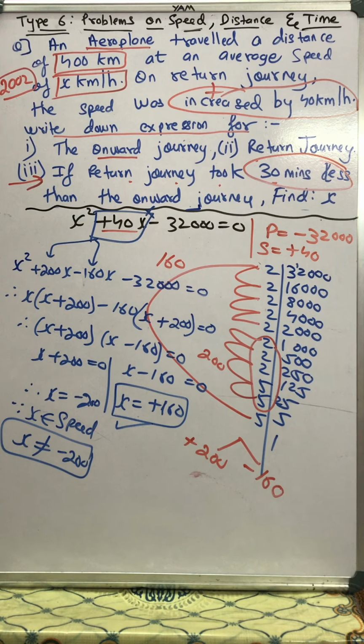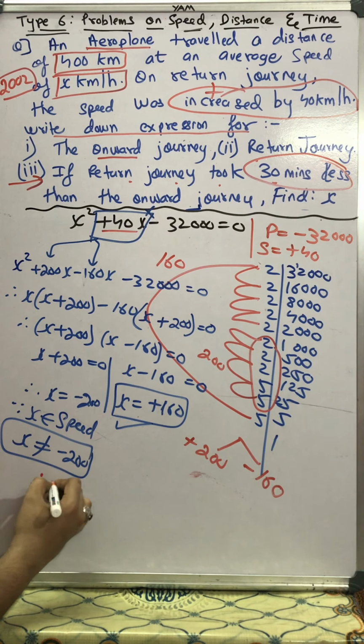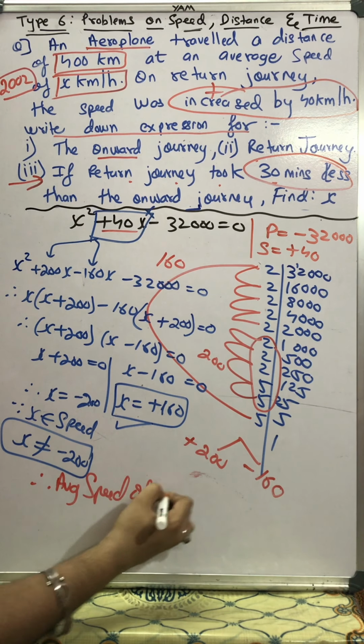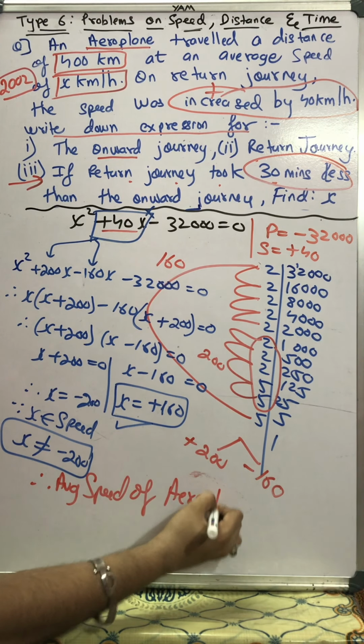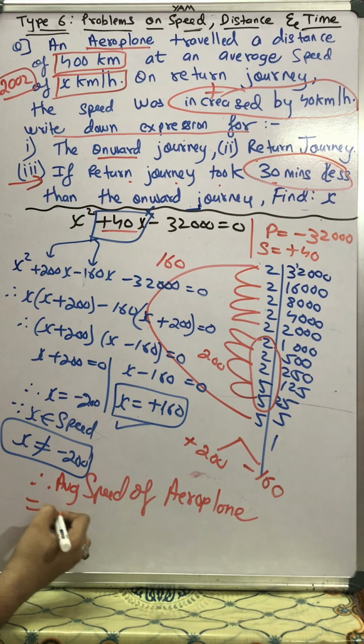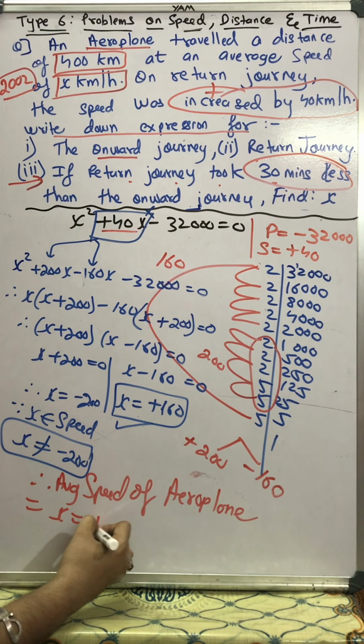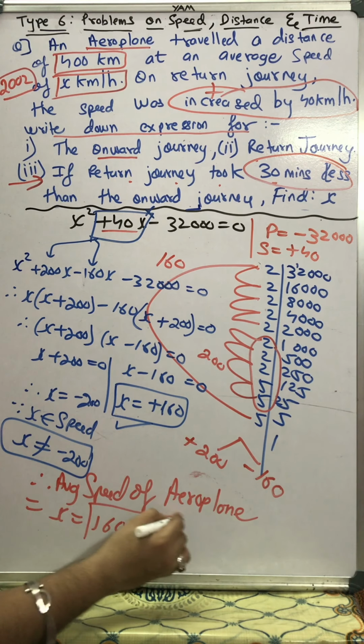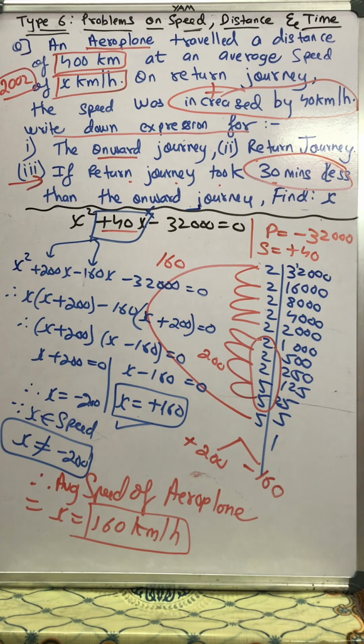We need to write the final statement. It's compulsory. Therefore, average speed of aeroplane is equal to x is equal to 160 km per hour. If you forget to write the units, 1 mark will be deducted. It was a good sum. Please do it, students.